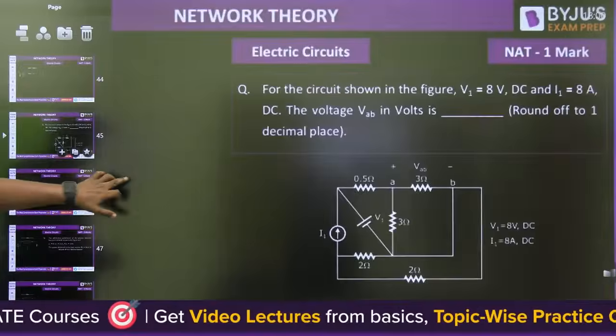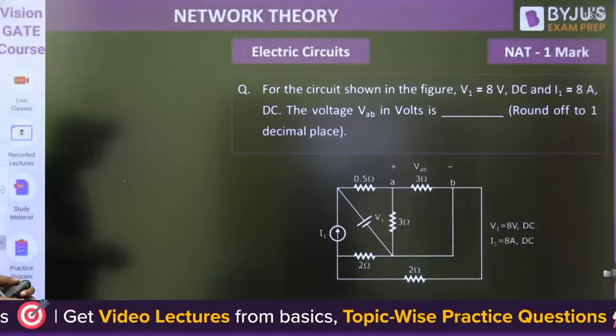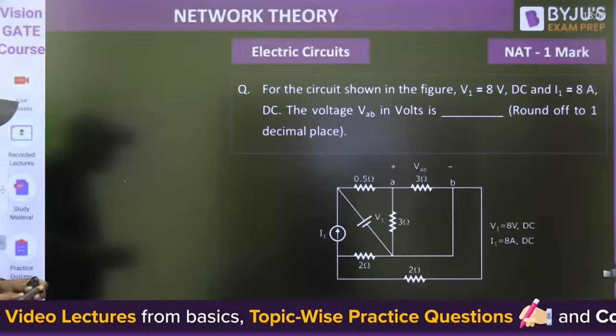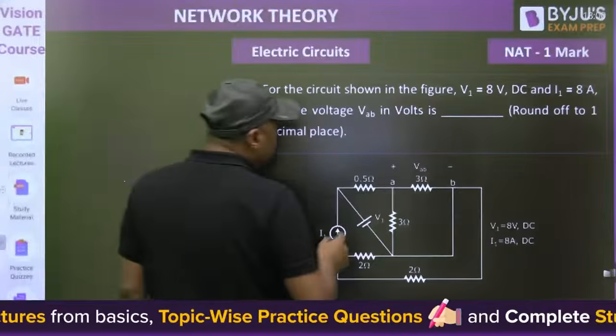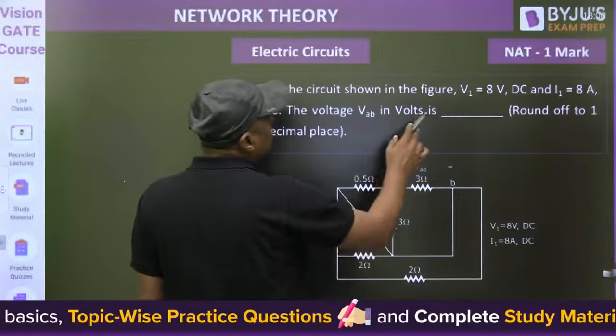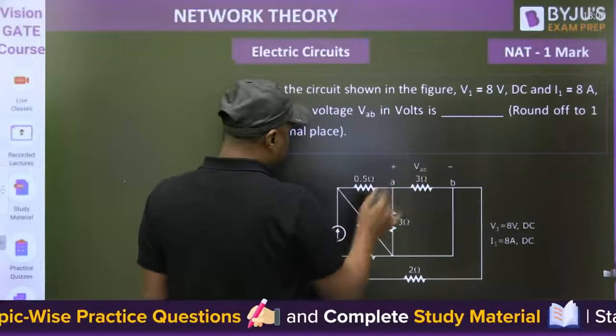Next question. For the circuit shown in the figure, V1 is 8 volt. Where is the V1? V1 is 8 volt DC and I1 is 8 ampere.